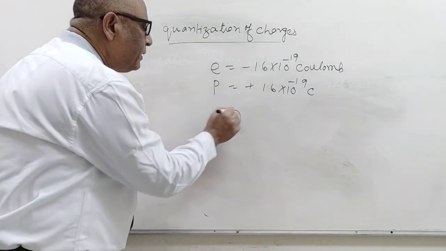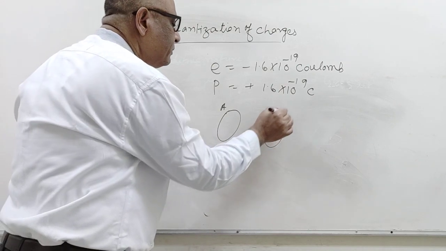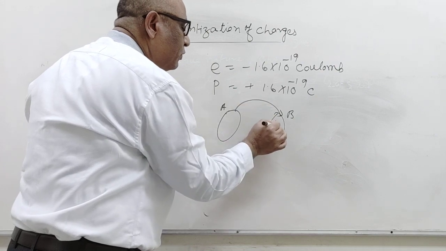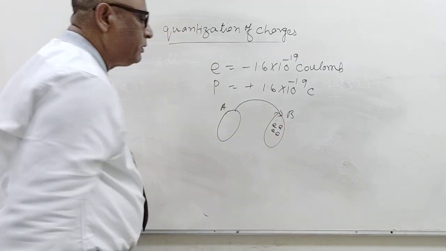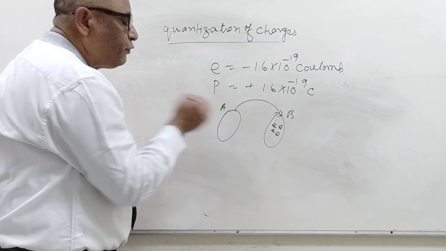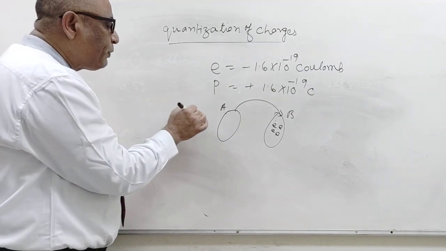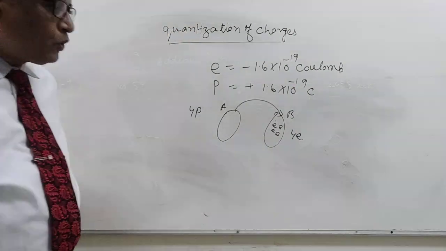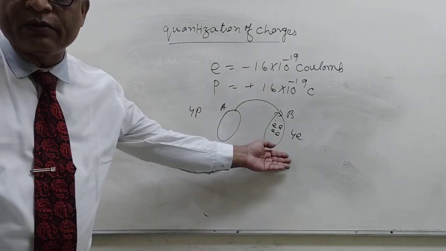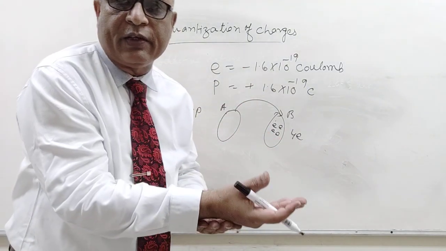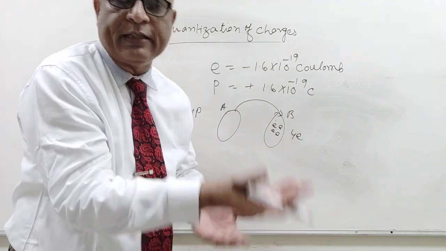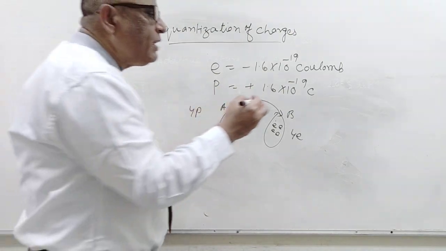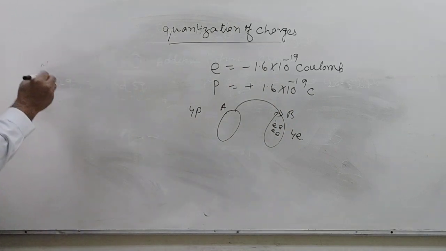Suppose that from A to B, there is transfer of 4 electrons, 1, 2, 3, 4. Then here is a deficiency of 4 electrons. So here 4 protons extra, here 4 electrons extra. So the charge is by 4 electrons. If 3 electrons transfer, charging by 3 electrons. 2 electrons transfer, charging by 2 electrons. It means we can charge the body like this.